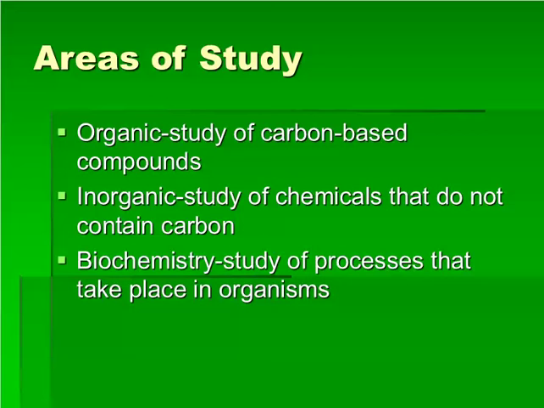There are 5 areas of study for chemistry. Number 1 is organic. Organic chemistry studies strictly carbon-based compounds. If you look on the periodic table, carbon is letter C. It's number 6 on the periodic table. So anything that contains carbon would be studied with organic chemistry.